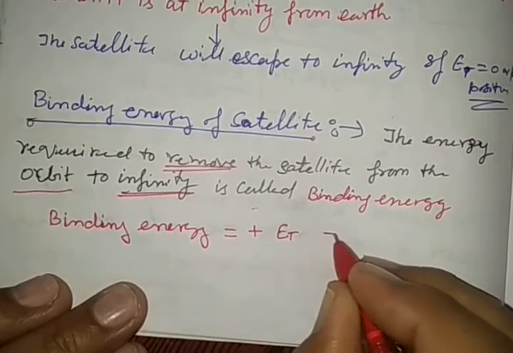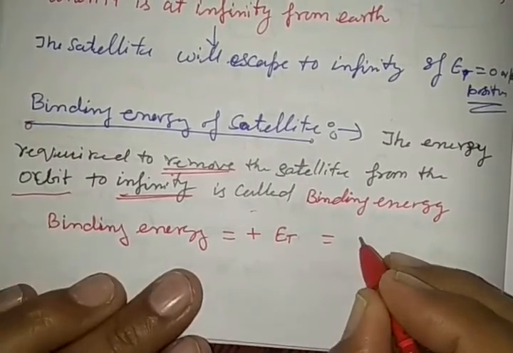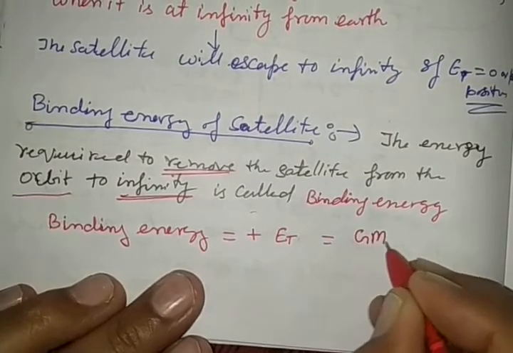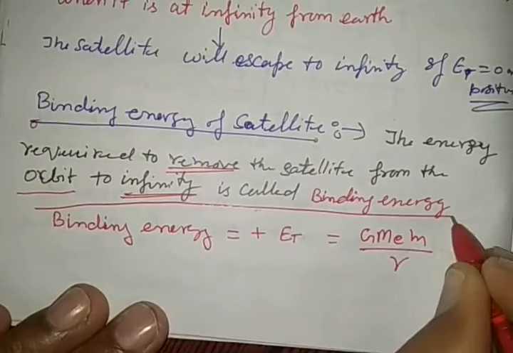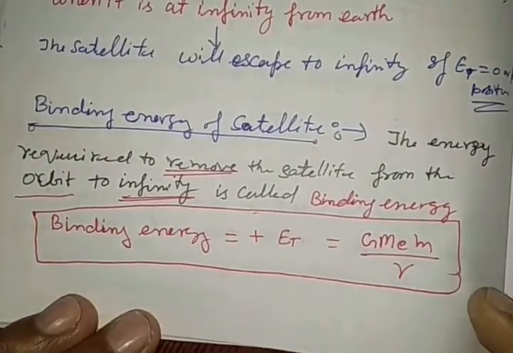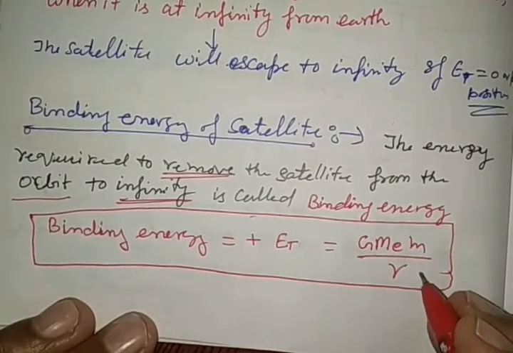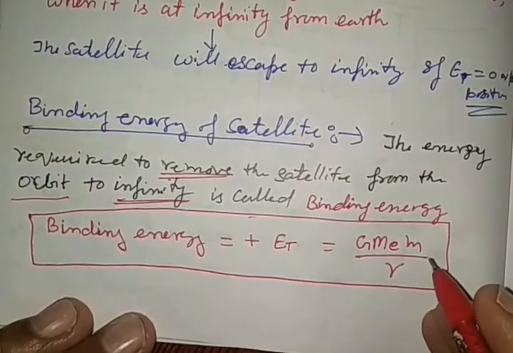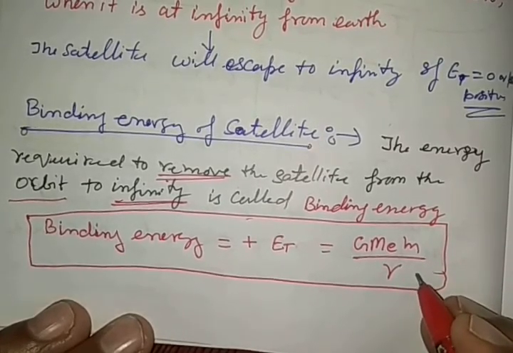So this can be written, in positive value, as capital G Me m by 2r. This is the formula. When this amount of energy is given to the revolving satellite around the Earth, then it will go to infinity. So it is called binding energy. This is the concept of binding energy.